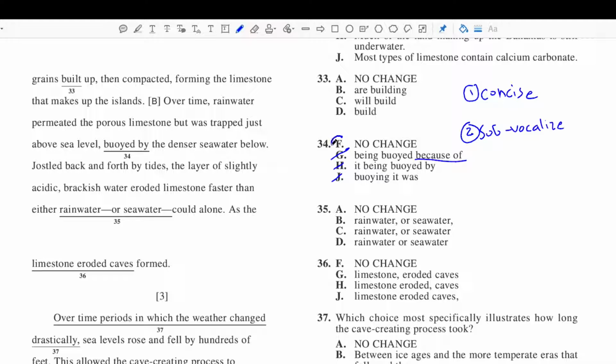So F is going to have to be our correct answer. It's the shortest one, meaning it's the most concise. We subvocalized it. It sounded smooth. It makes sense as a modifier to the independent clause to the left of it, while the other answer choices sound awkward, and some of them are illogical as well. So again, use your concision and subvocalization technique. It's definitely going to get you to the right answer for question number 34.